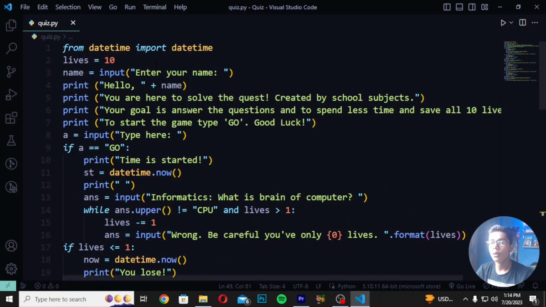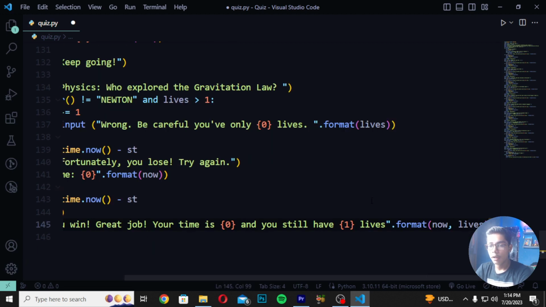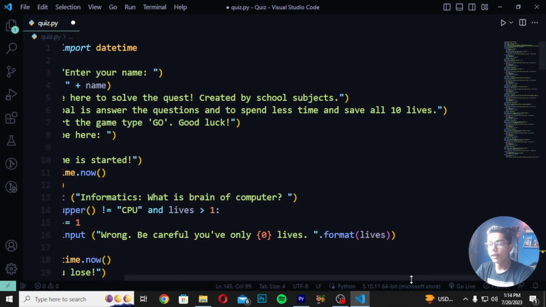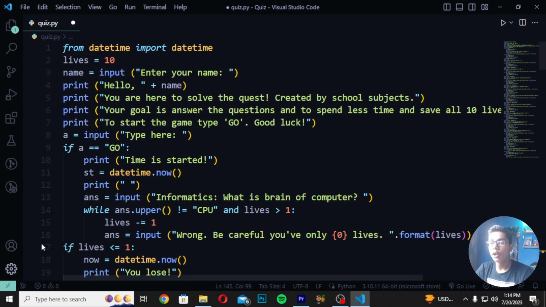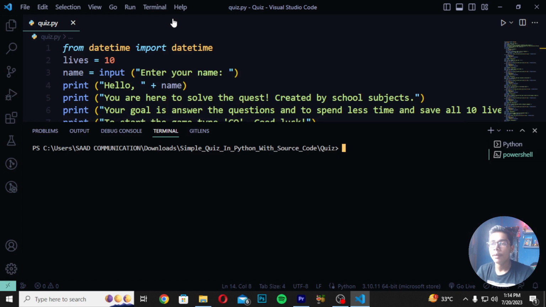So for running, you have to go to your command prompt here and run it here. So I will be removing this created, which is written here. So for running it, you have to directly move to the top here, and then you have to go to your terminal. So for moving to terminal, just move to new terminal here, and after moving to new terminal here, you have to run this. So for running, you have to write a command python, and our file name is quiz.py. So I will be writing python quiz.py.